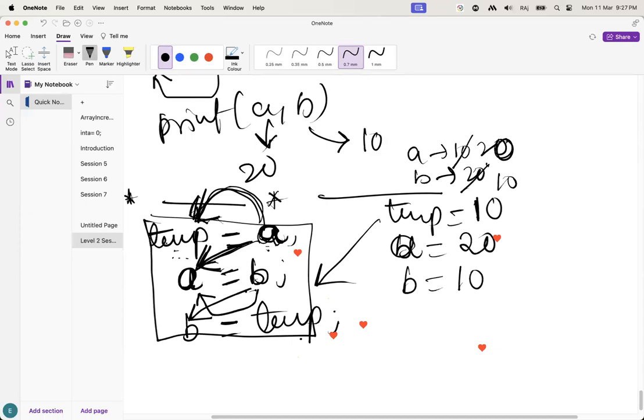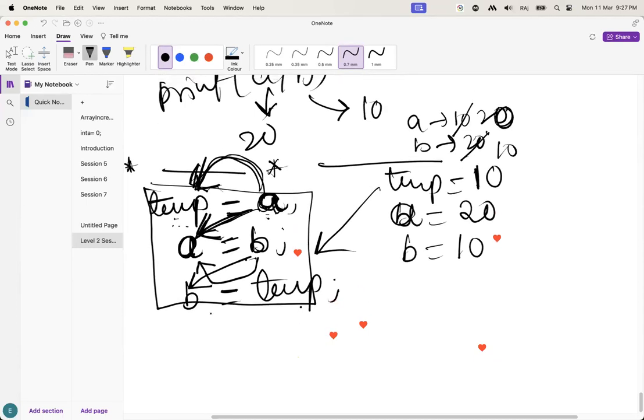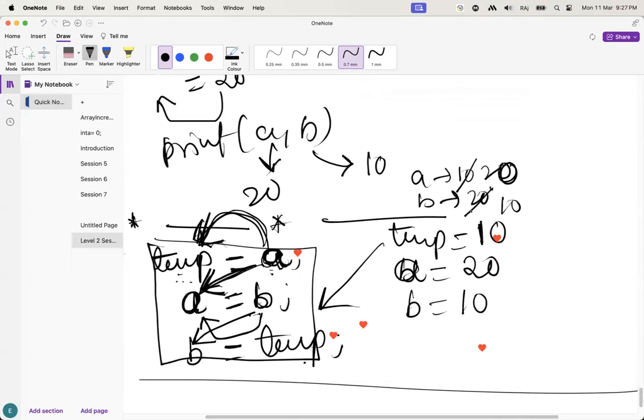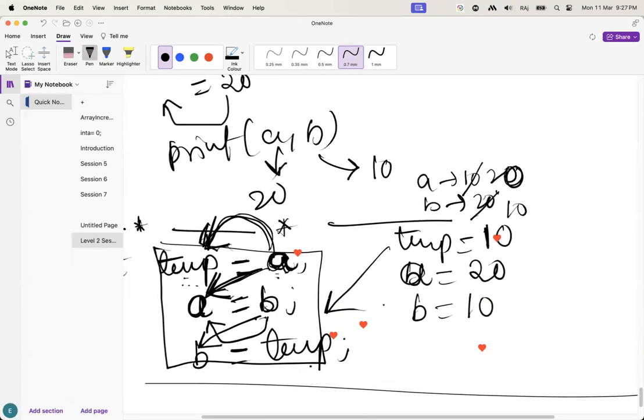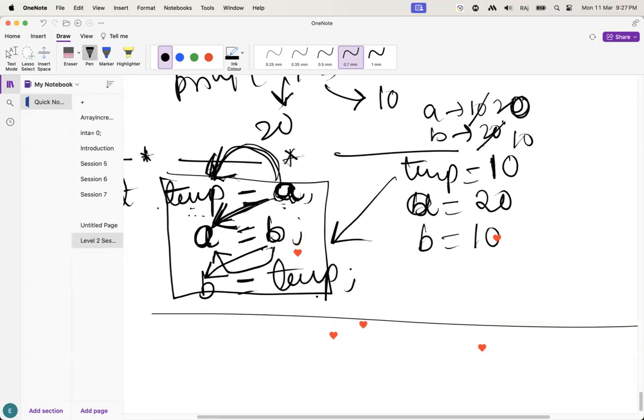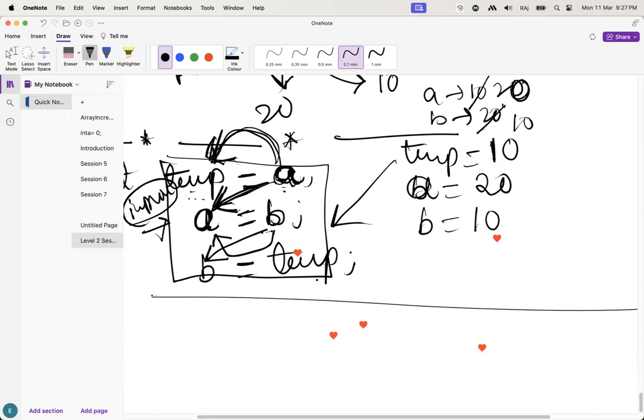We can solve in different ways, not only these two ways, there are a number of ways we can do this. These two are important. Mainly, I am going to use this approach while solving the problems. Understand, guys? Okay.